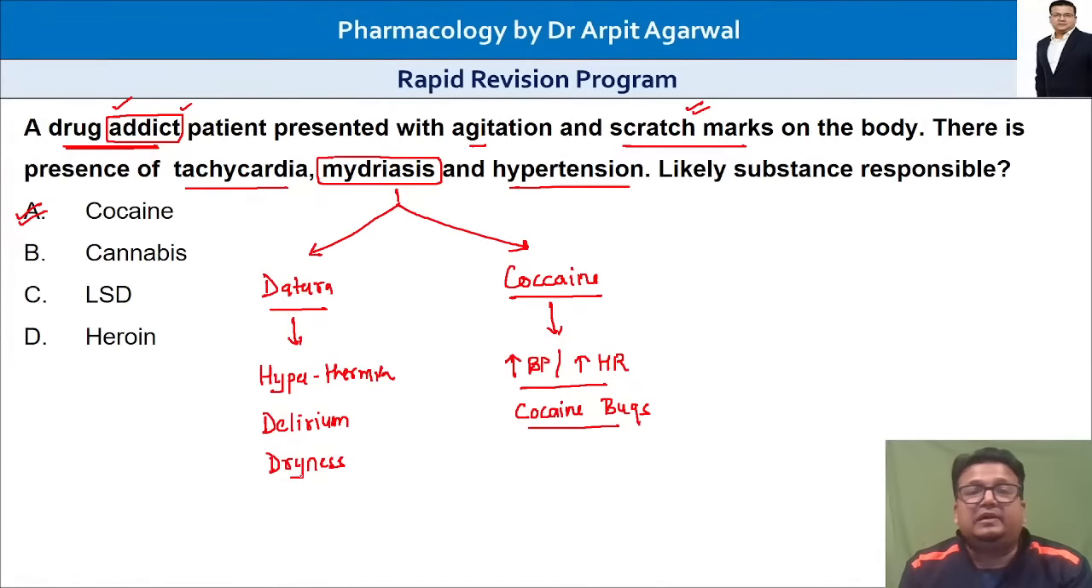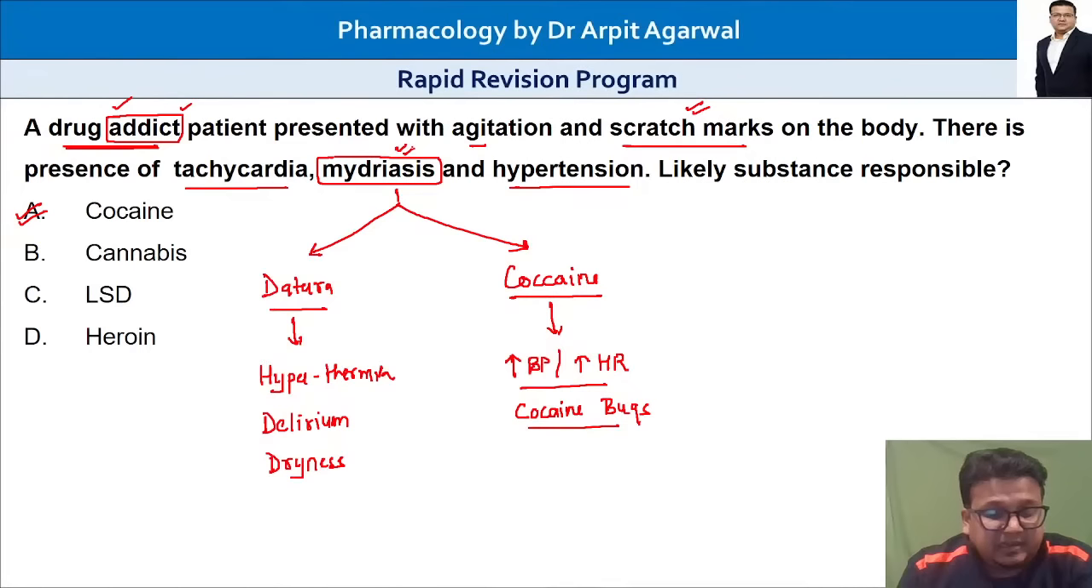I hope everybody is clear. Miotic pupil in poisoning: OP and opium. And dilated pupil, two addictions are common: datura and cocaine. That has to be very clearly known. So the moment you get a question of poisoning, look at what is happening in the eye, whether it is miotic or dilated. That is very important. I hope everybody is clear.